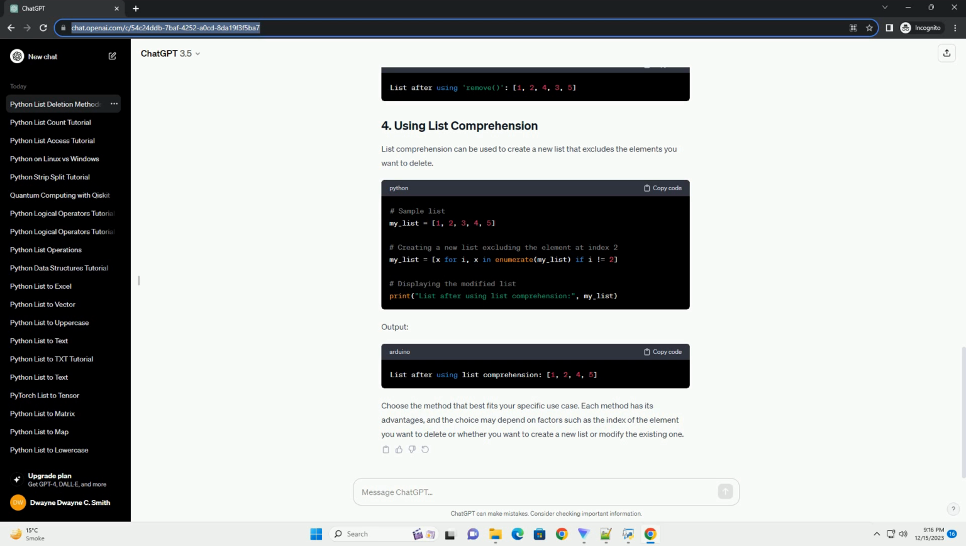Output. Choose the method that best fits your specific use case. Each method has its advantages, and the choice may depend on factors such as the index of the element you want to delete or whether you want to create a new list or modify the existing one.